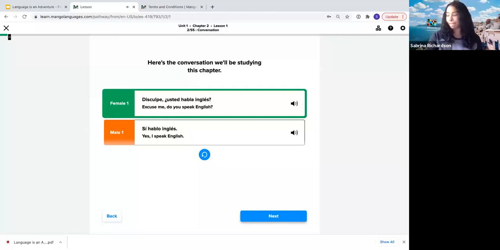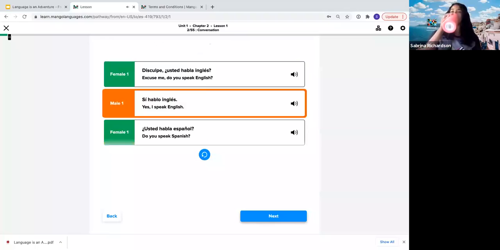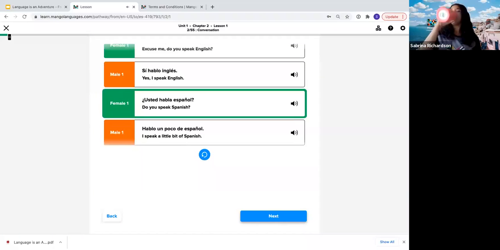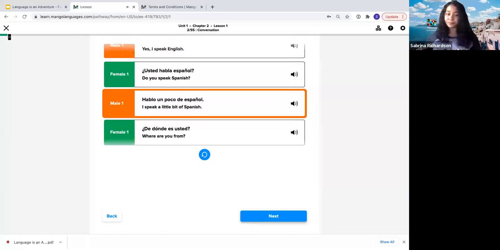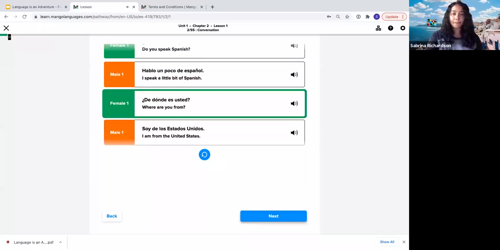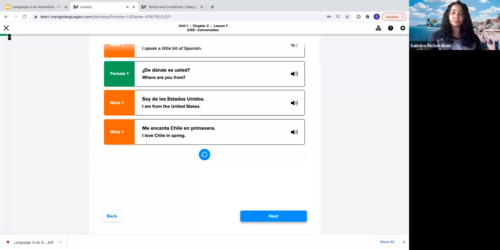Disculpe, ¿usted habla inglés? Sí, hablo inglés. ¿Usted habla español? Hablo un poco de español. ¿De dónde es usted? Soy de los Estados Unidos. Me encanta Chile en primavera.